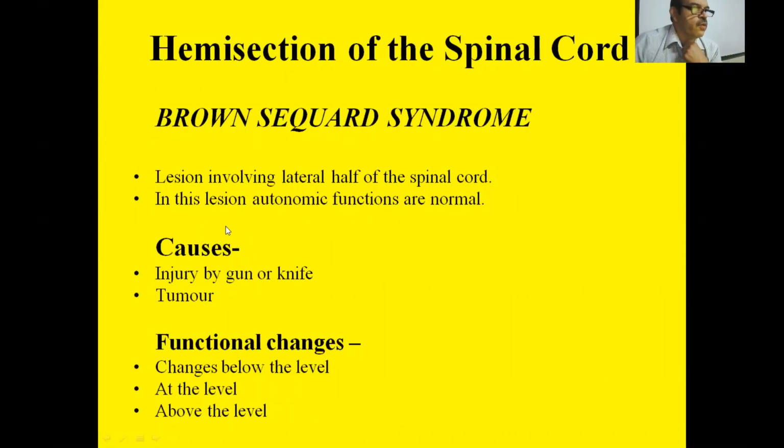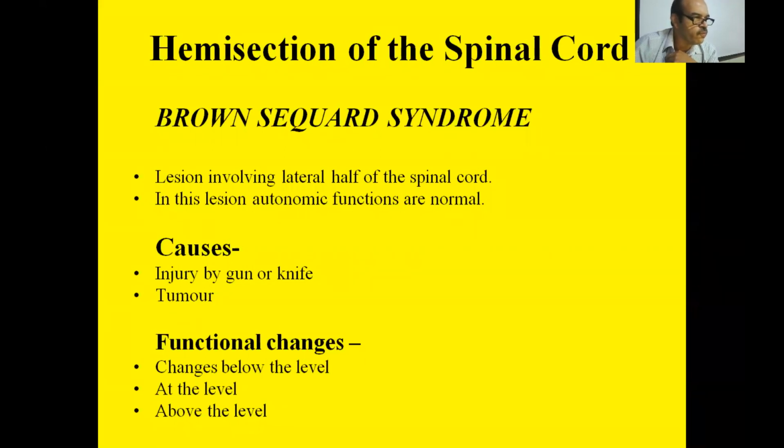Now we come to the hemisection of the spinal cord, Brown-Sequard syndrome. This is a lesion that involves the lateral half of the spinal cord. In this lesion, autonomic functions are normal.